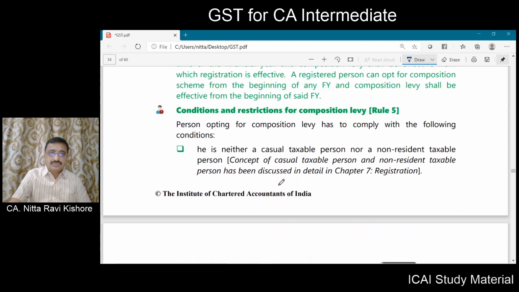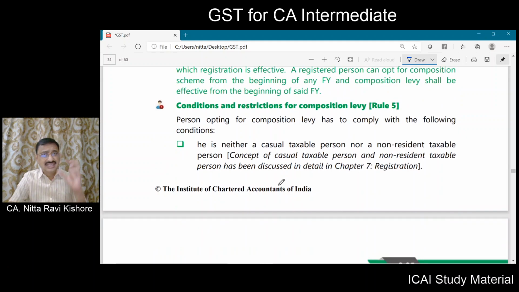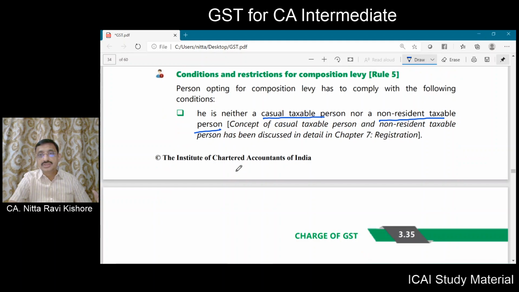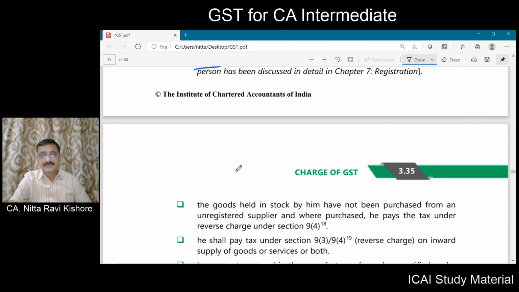Now, there are certain conditions and restrictions for composition levy. If any taxpayer wants to opt for composition scheme, he should not be a casual taxable person. He should not be a non-resident taxable person. So if he happens to be a casual taxable person or a non-resident taxable person, for them the composition scheme is not at all applicable.